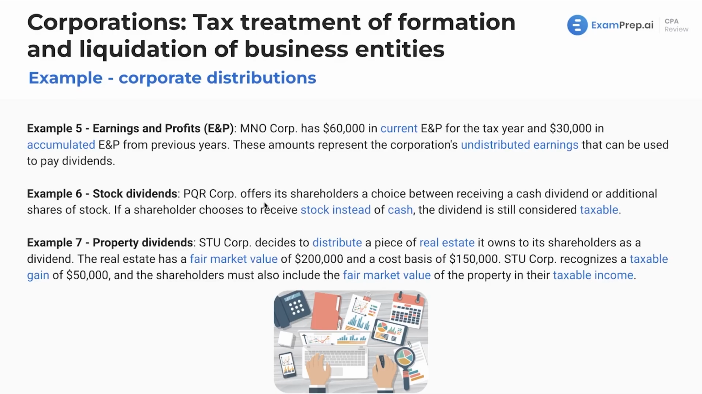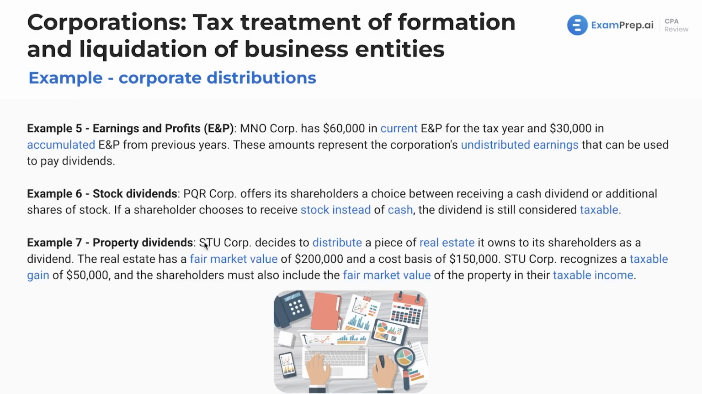Stock dividends, we talked about those a little bit. PQR Corp offers the shareholders, stockholders, I was trying to say both words at the same time, a choice between receiving a cash dividend or additional shares of stock. If a shareholder does choose to receive stock instead of cash, this dividend is going to be considered taxable. We talked about this rule about how if they're given a choice, that changes things.